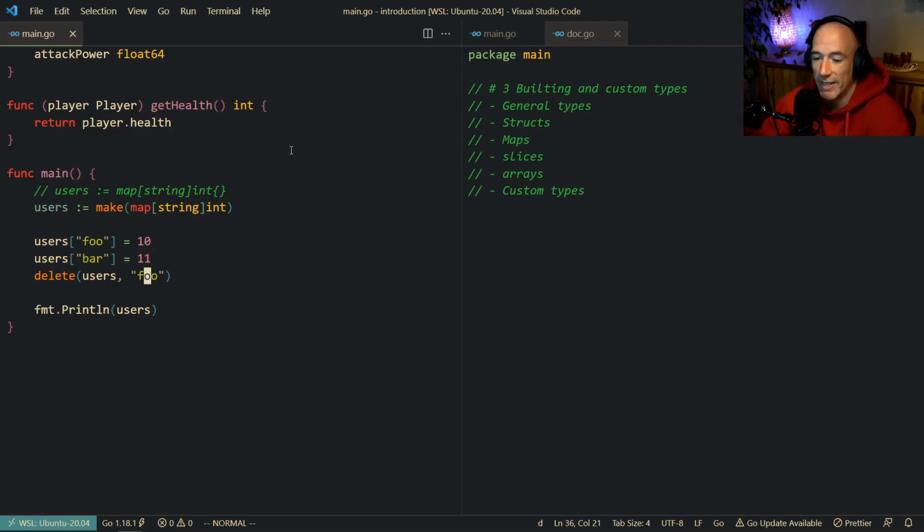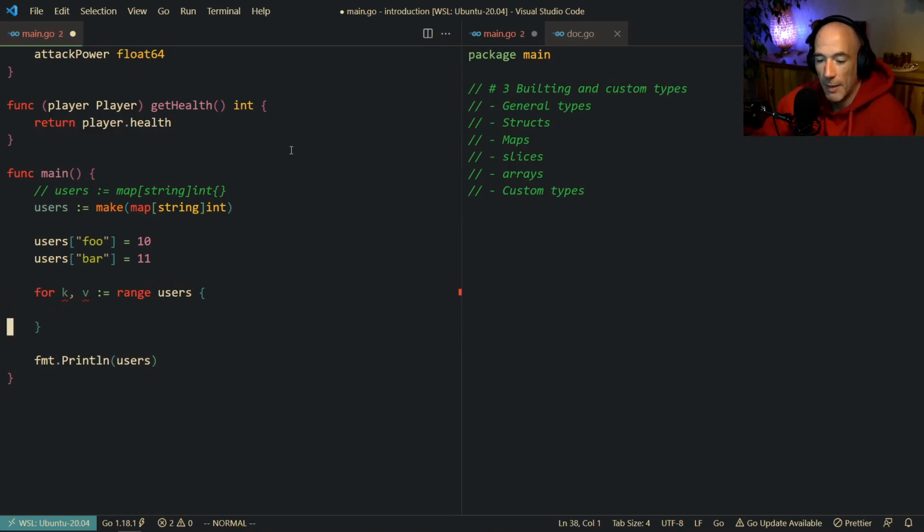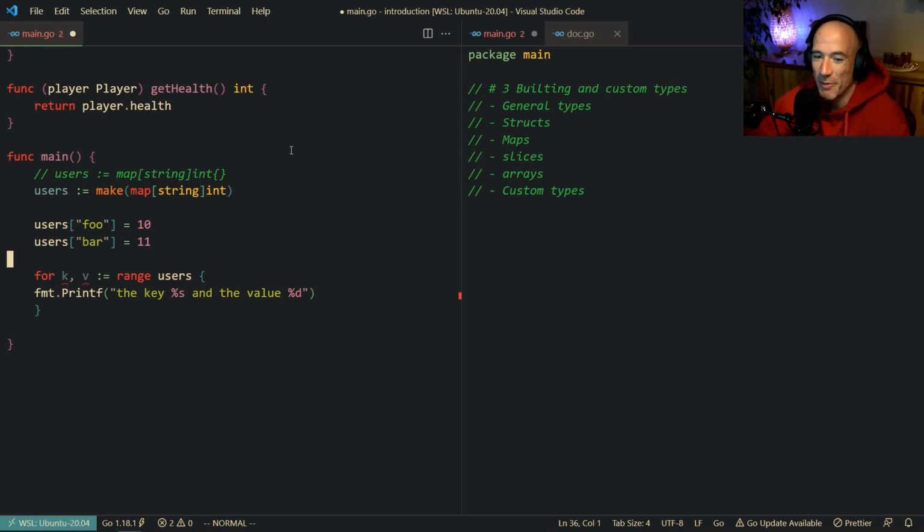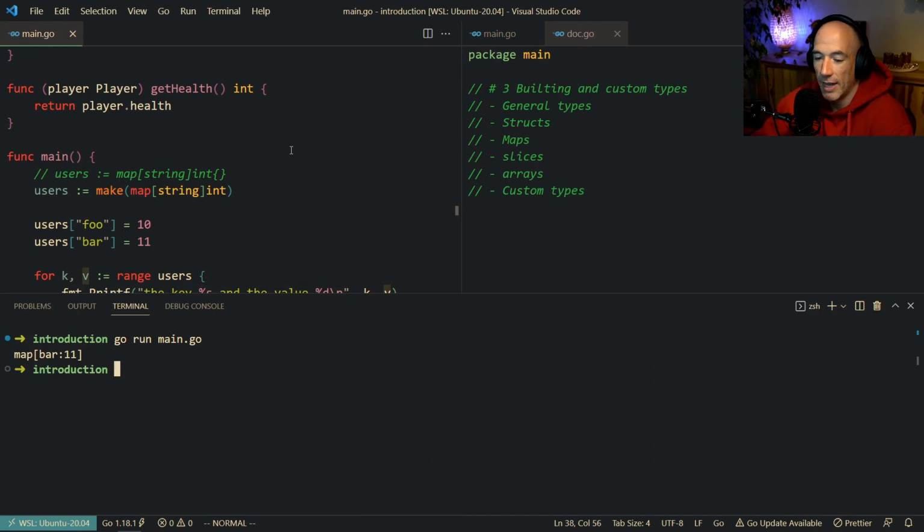Well, that's also a very simple thing. We're going to say for key and value colon equal range over users, right? And let's print out the K. We could do a Printf. We can format this. Why not? We're going to say the key is %s, right? Because it's a string. And the value is going to be %d. Why? Because we assigned integers, and that's the format D. And then we're going to make a new line, otherwise it's going to be nasty. And we're going to say k, v and run this real quick.